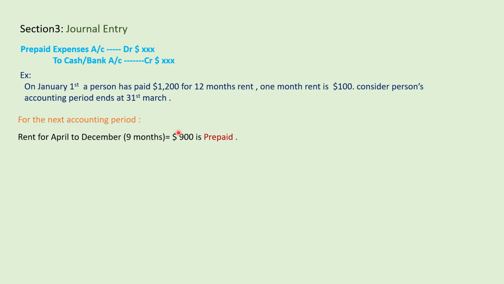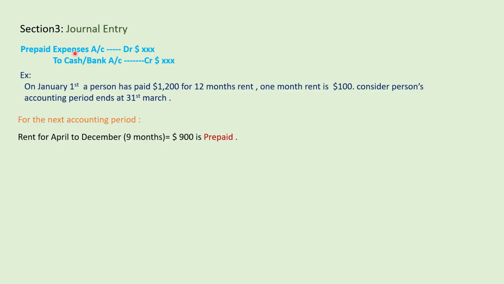So how will you express this as a journal entry? I said prepaid expense account debit to cash account or bank account credit. So now he has paid a 9 months prepaid amount for the next accounting period. So here we have to represent it as prepaid expense. Expense is what here? Rent.